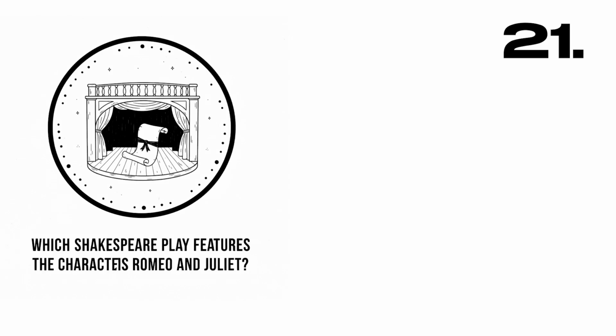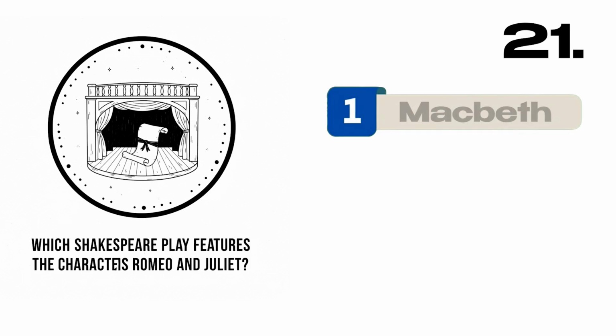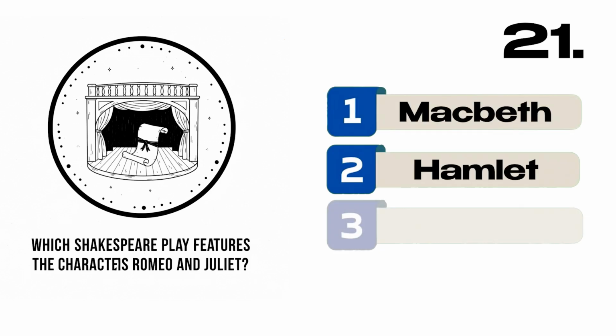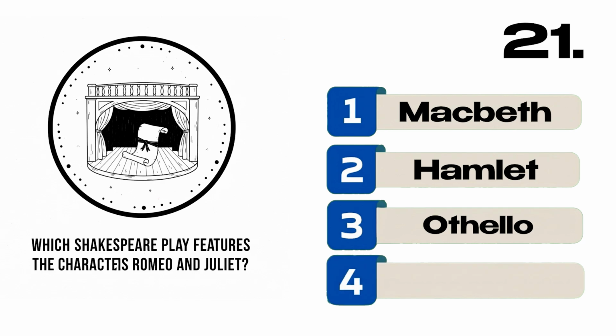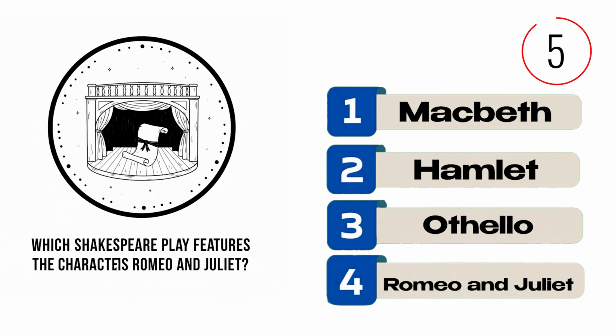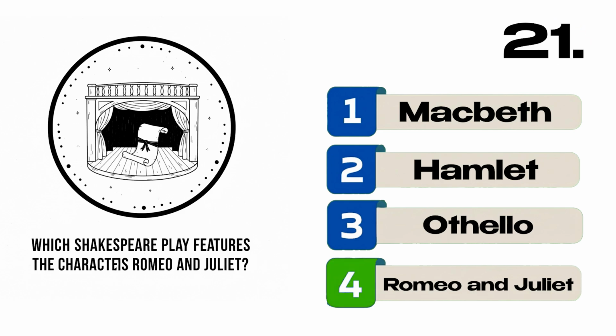Which Shakespeare play features the characters Romeo and Juliet? A. Macbeth, B. Hamlet, C. Othello, D. Romeo and Juliet. Correct answer, D. Romeo and Juliet.